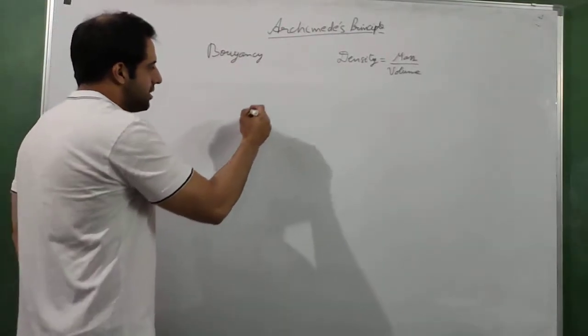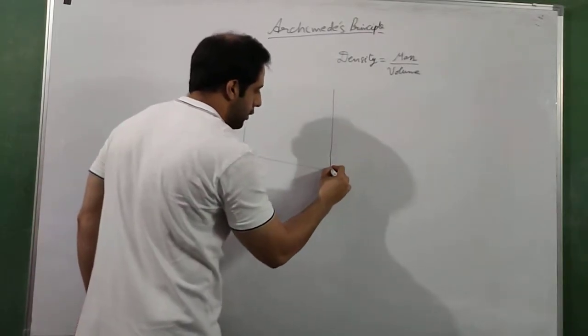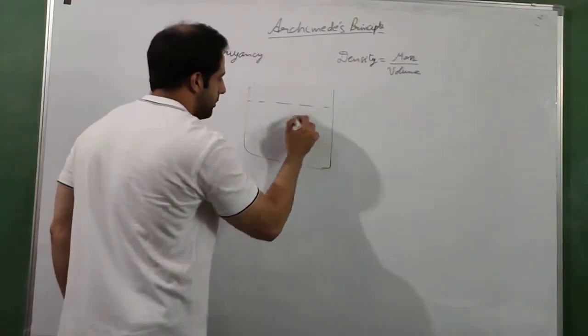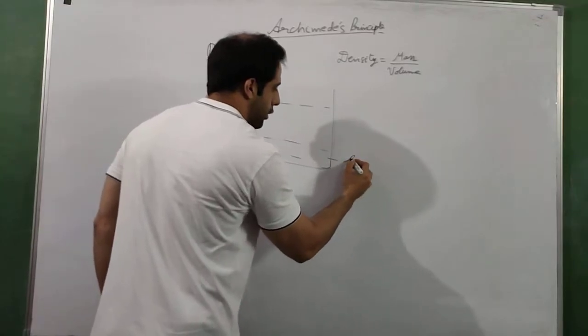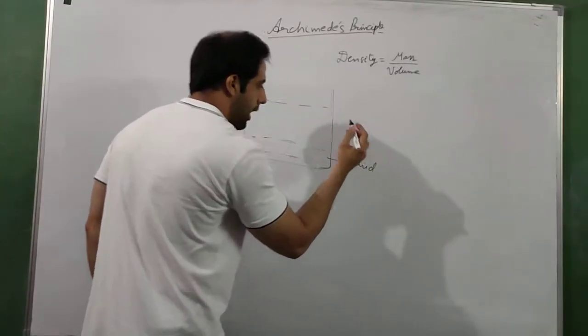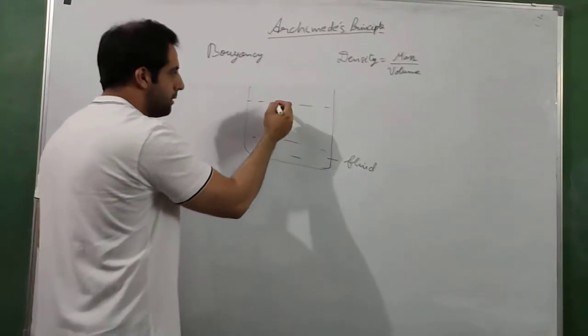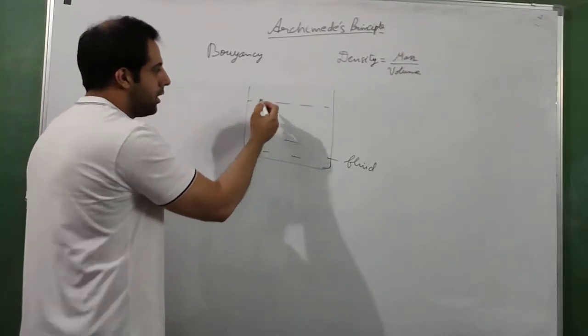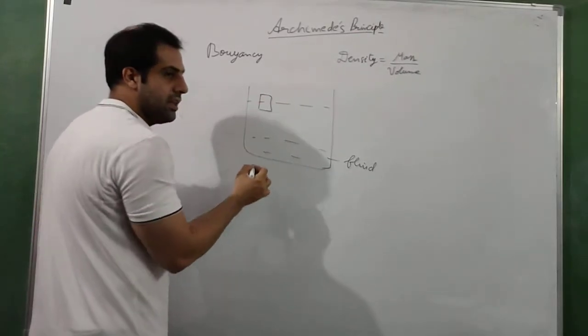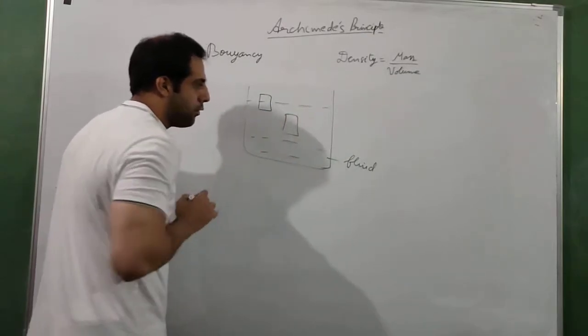Now according to this principle, if we have a fluid, a bucket filled with water, which is a fluid, and if we put an object inside this fluid, the object can be put partially inside the fluid or completely inside the fluid.